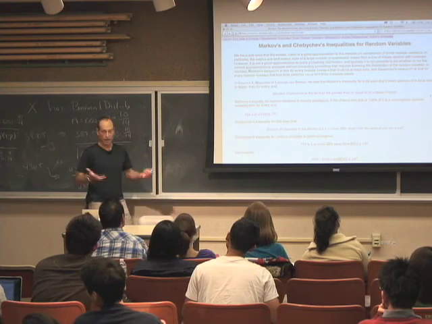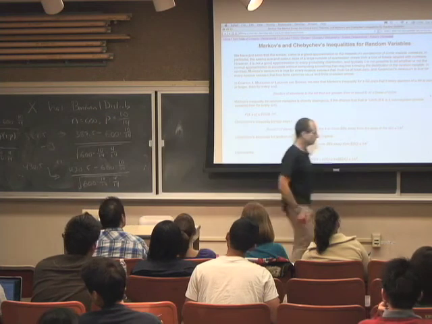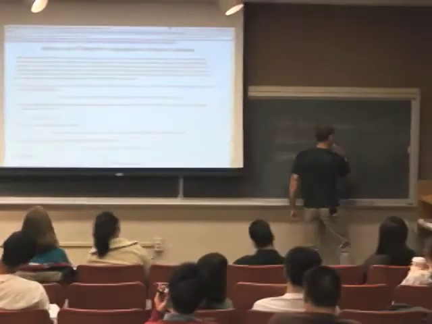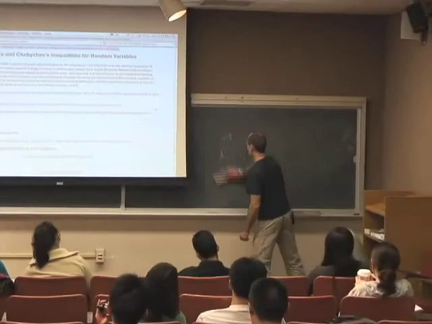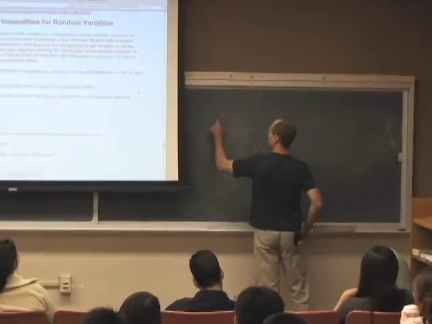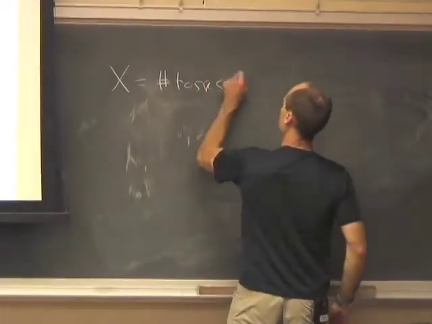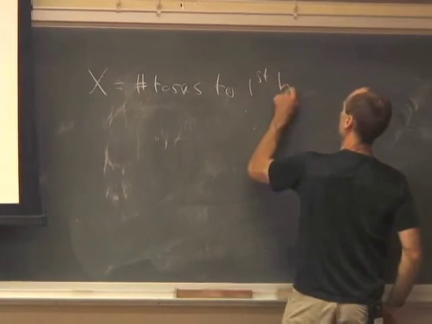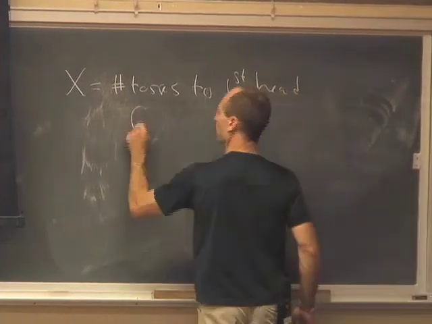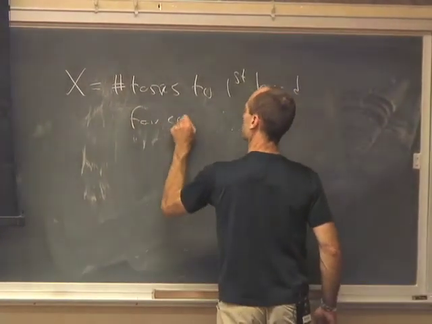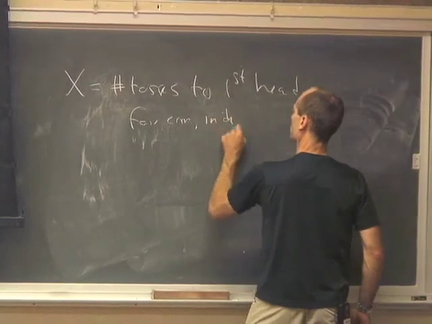I could calculate that, right? What would that be in symbols? So X is the number of tosses until the first head. We've got a fair coin, independent tosses.